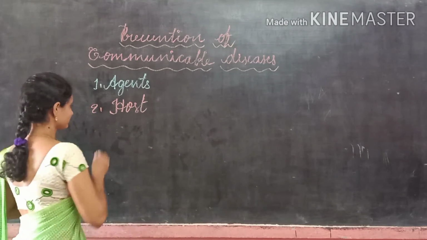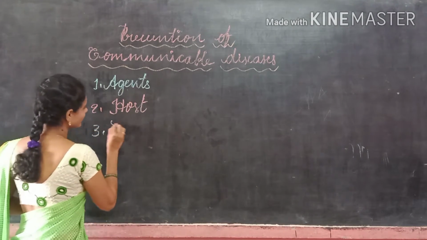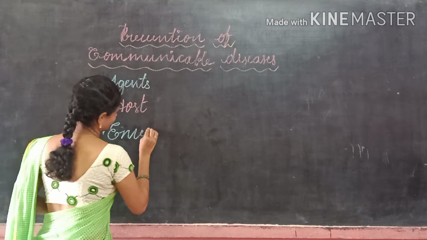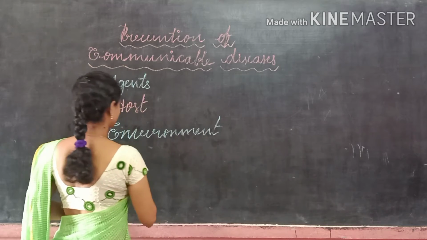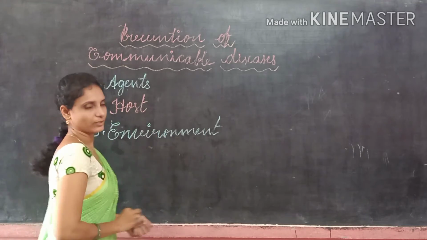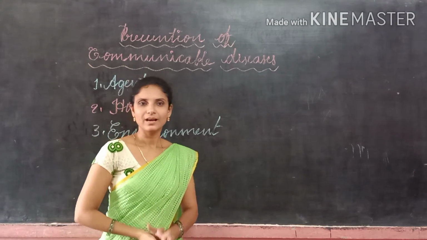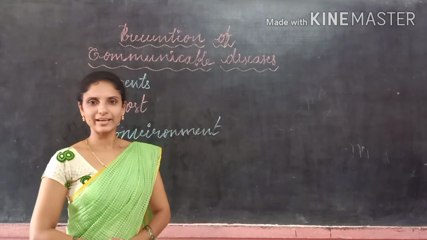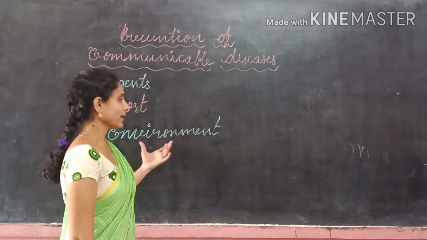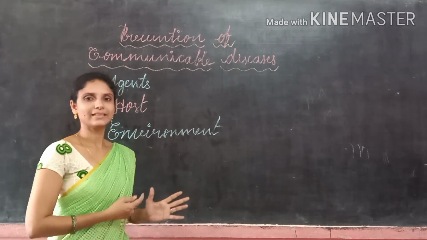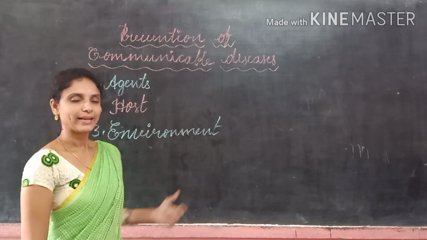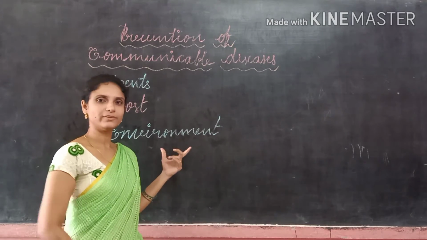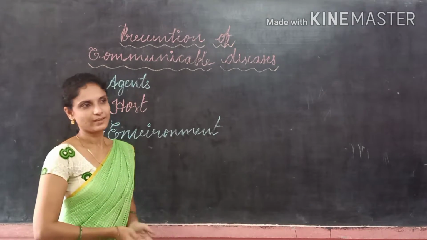And third one, environment. What is environment? Our surroundings are nothing but our environment. So, environment is the external conditions which allow the spread of the disease.